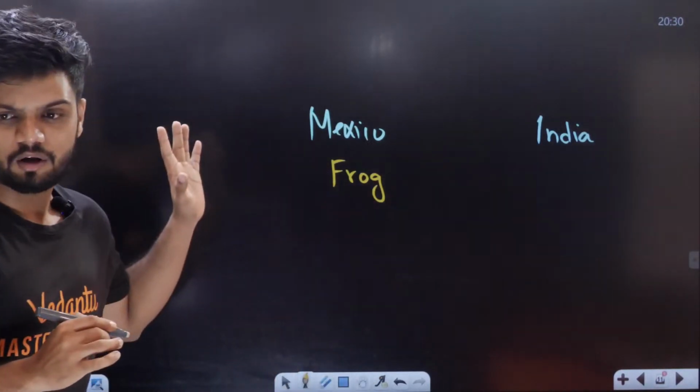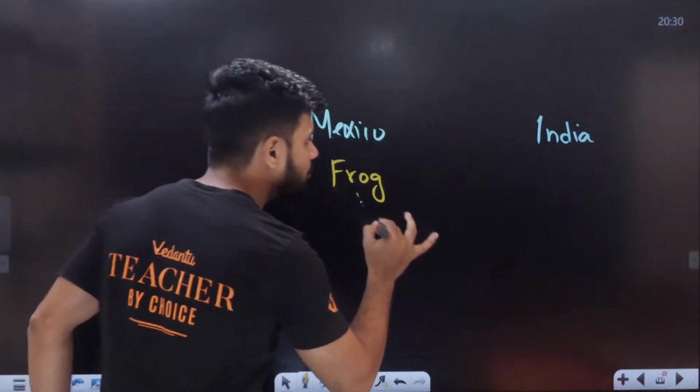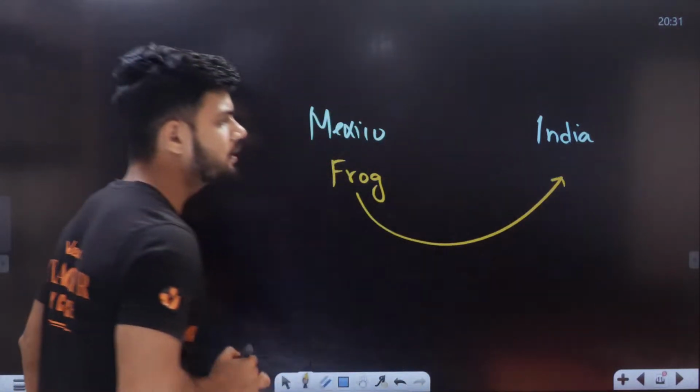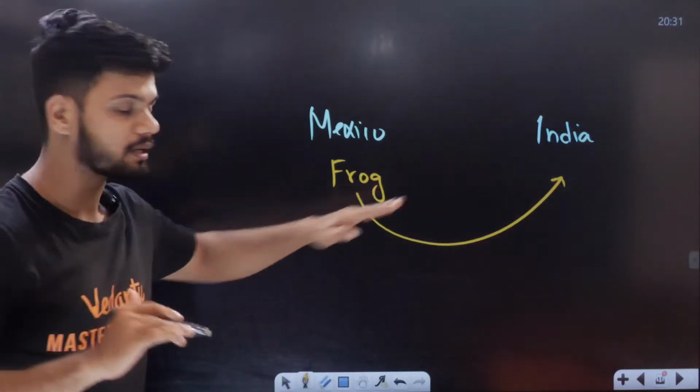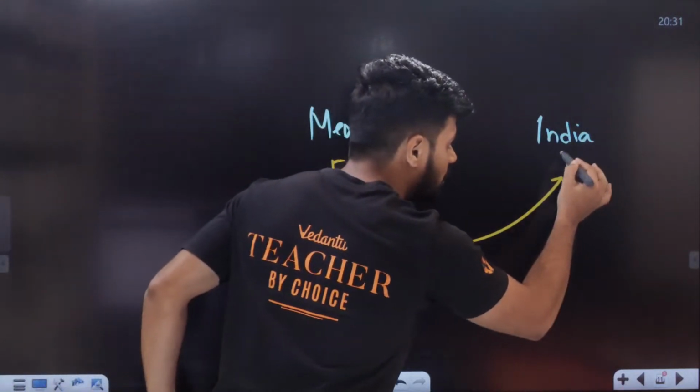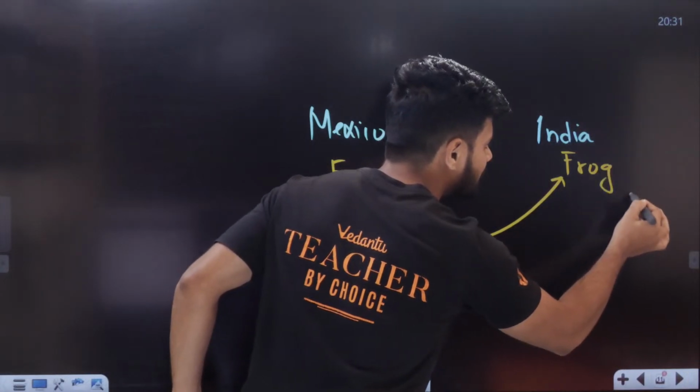Exotic species. A frog from Mexico, I am bringing into India. Frog from Mexico to India. Now, what is happening here is, in India, the frog population will increase very fast.